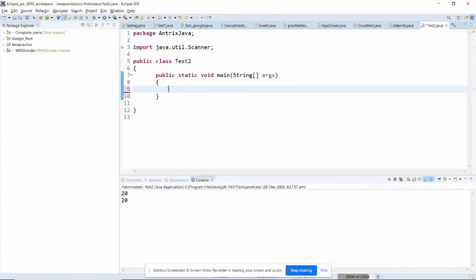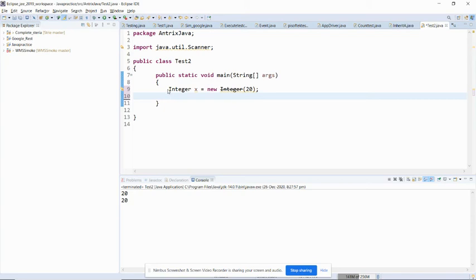Immutable means you cannot change. Suppose I am saying that some value over here, so you should know that we can never change the value once assigned to an object of the wrapper class. Okay, so now let me take an example like Integer x is equal to new Integer. Now suppose that the value of the integer is 20.